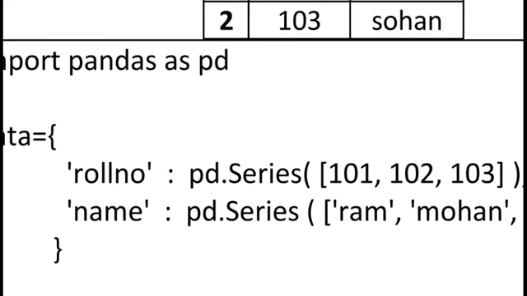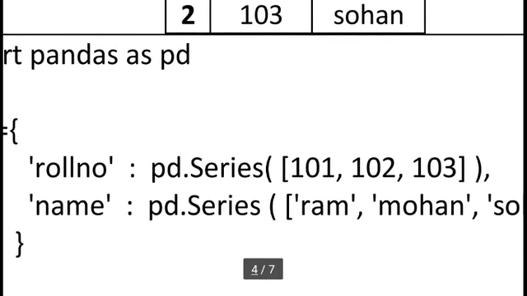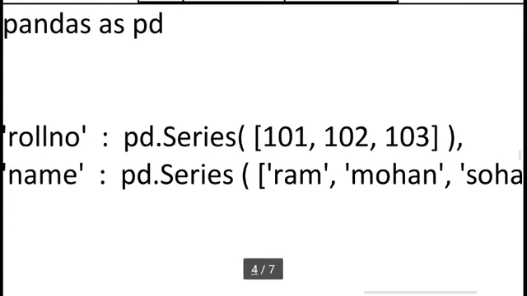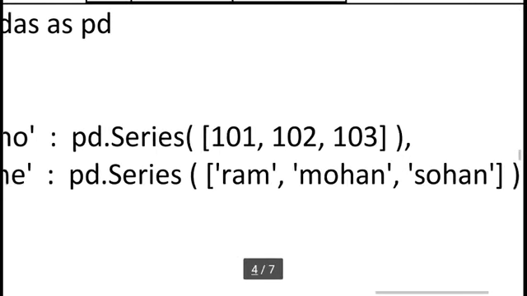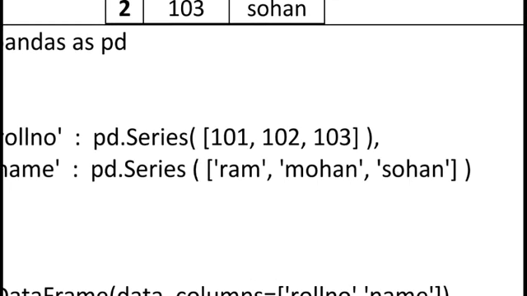In pd.Series, in small brackets, we use the set of values 101, 102, 103, and here I am using pd.Series for Ram, Mohan, Sohan. We know very well that pd.Series stores a single row, so here I am using more than one pd.Series to store our values column by column.